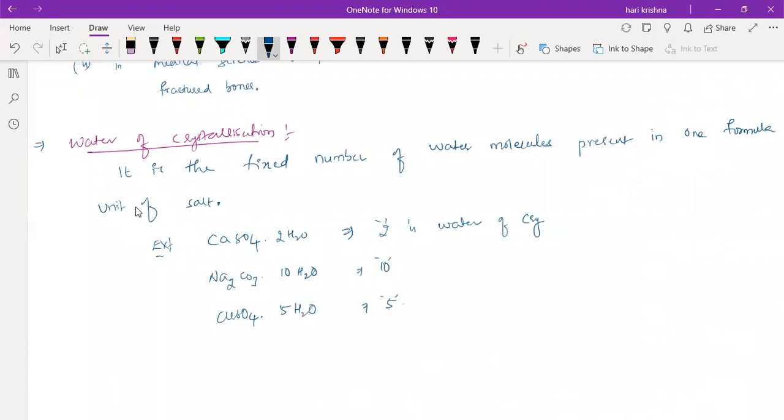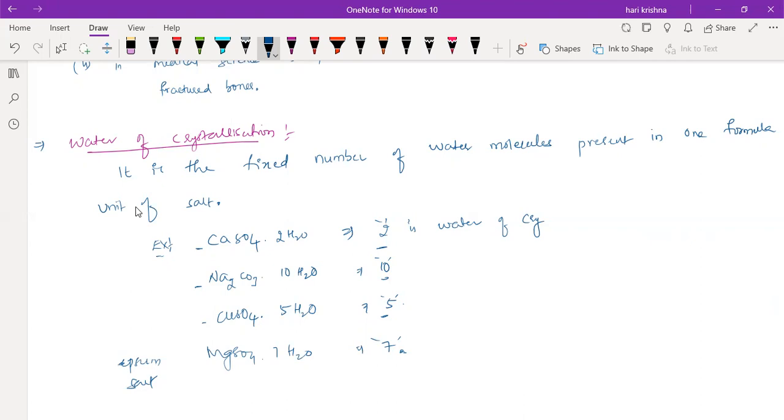Like this. How many water molecules are attached to one formula unit of the salt? It should be one formula unit only, that is the water of crystallization. For Epsom, is it 3 or 7? 7. MgSO4·7H2O, Epsom salt.